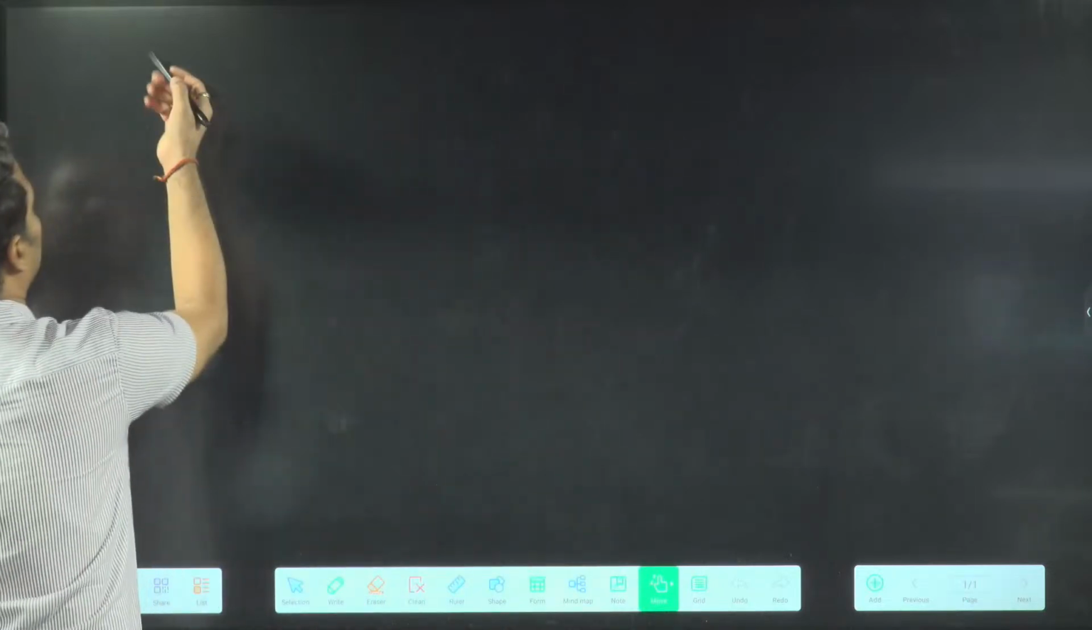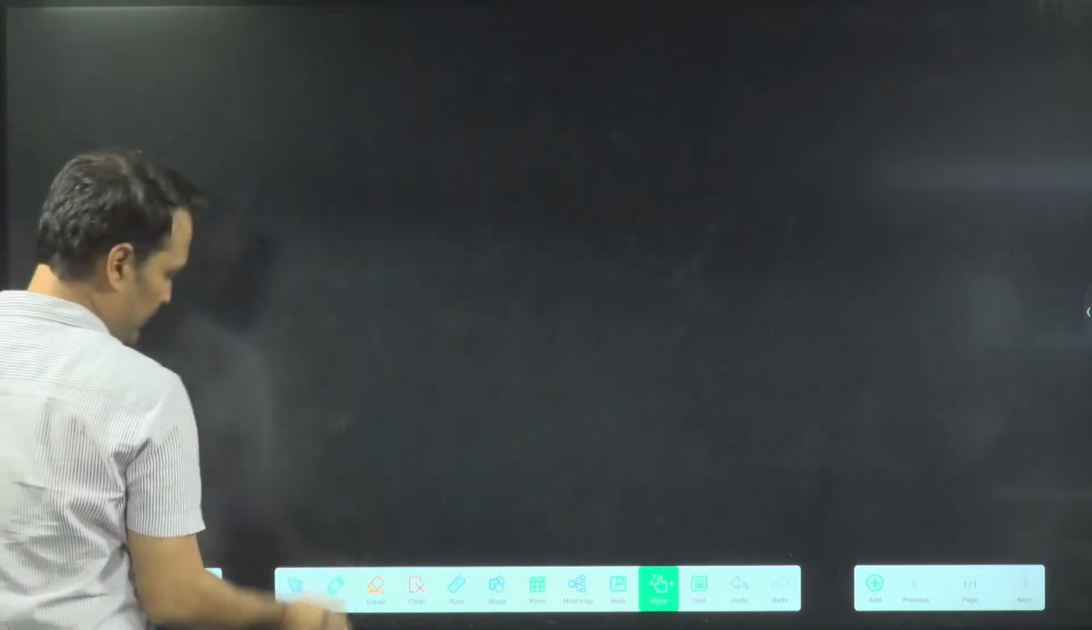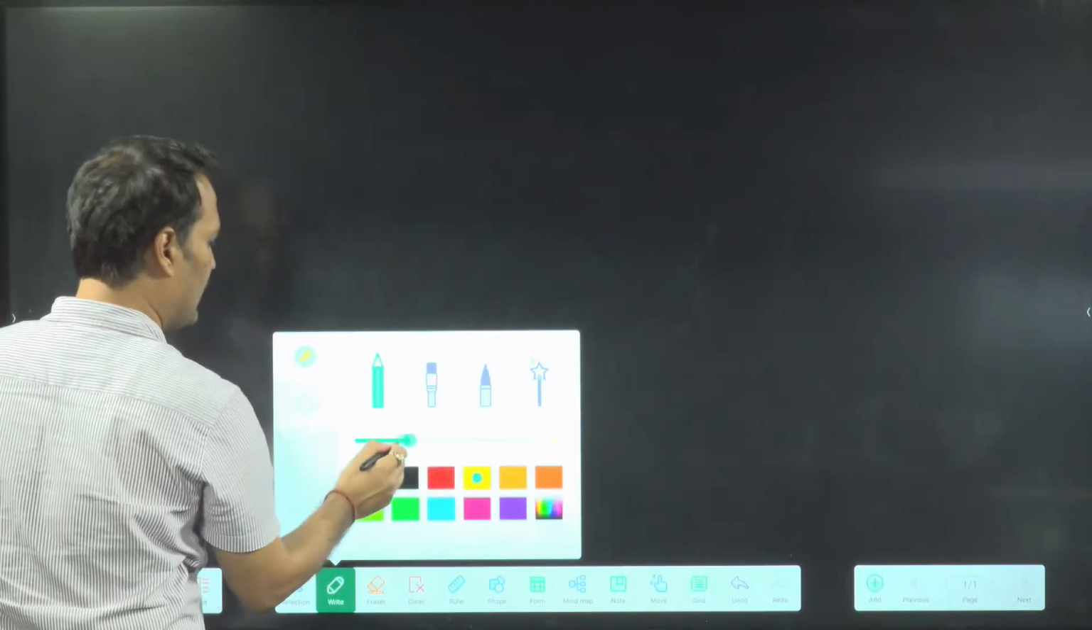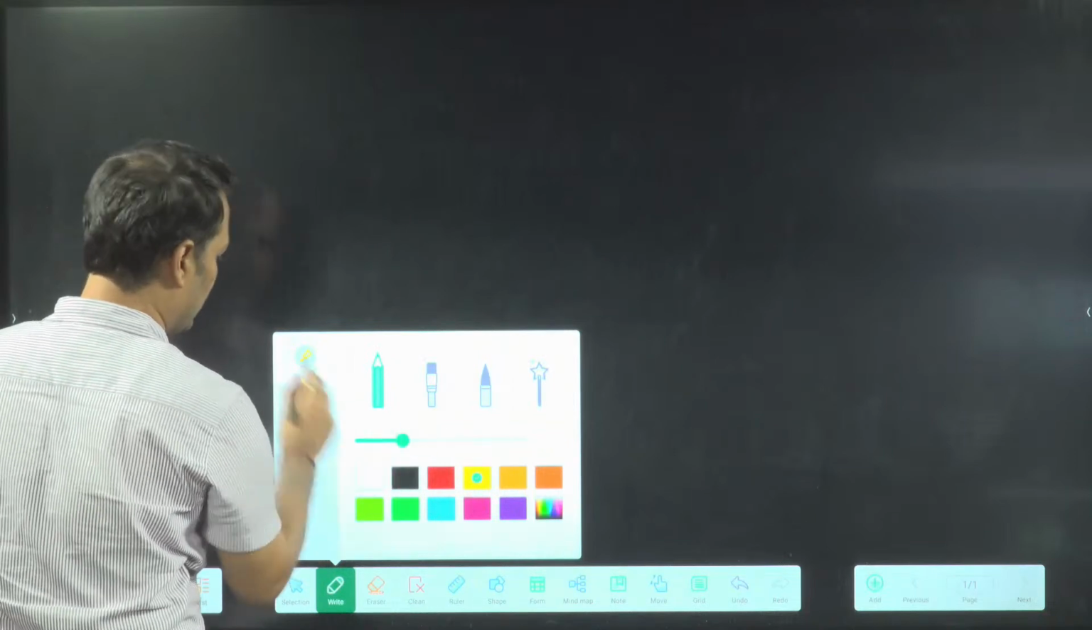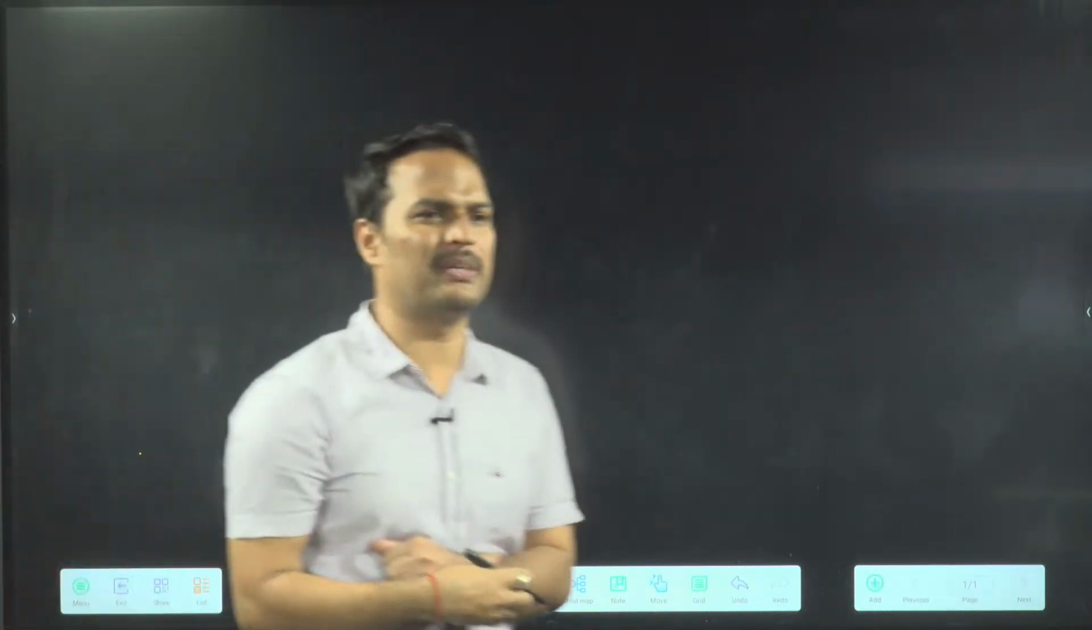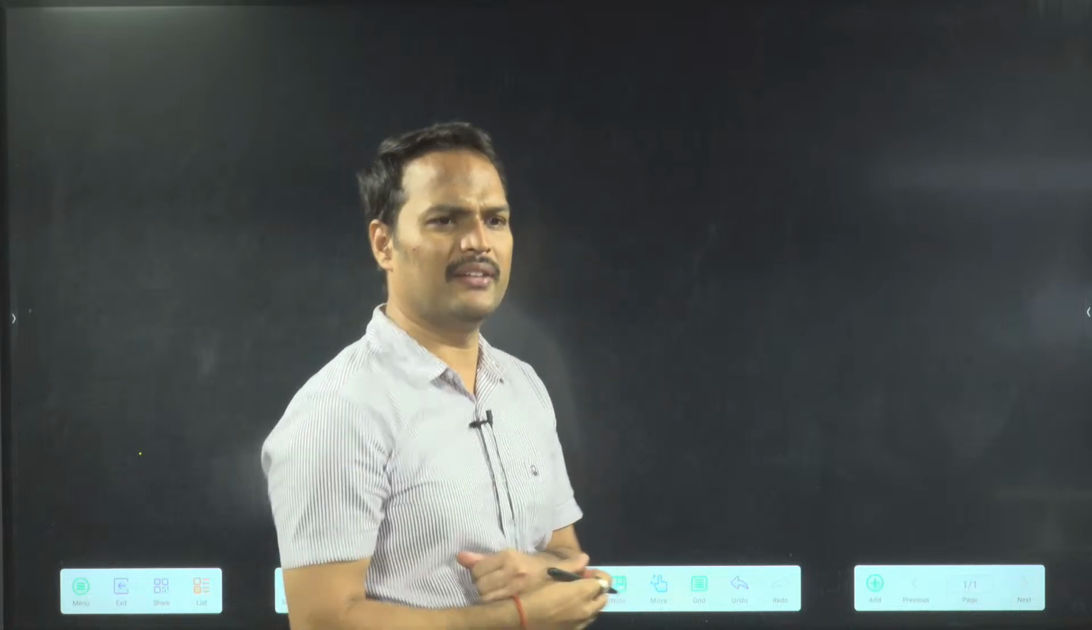Let's start with the next heading. That is what? Ionization energy, ionization enthalpy. So we'll see also what is the difference between ionization energy and ionization enthalpy. Not a big thing, but theek hai.